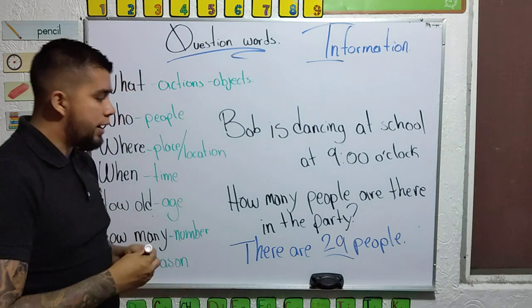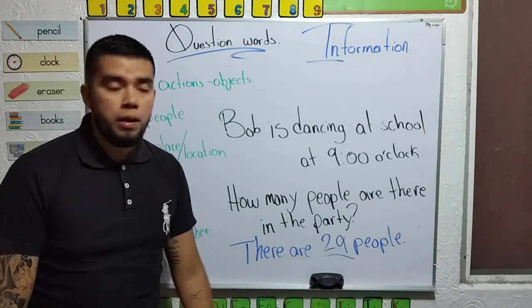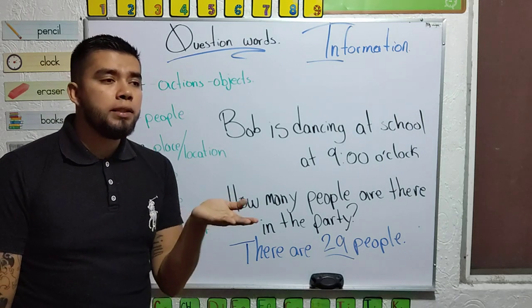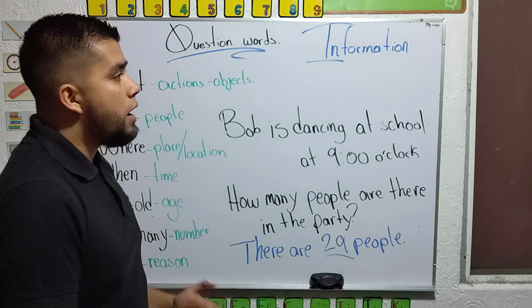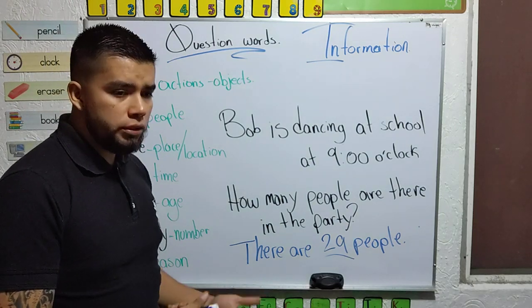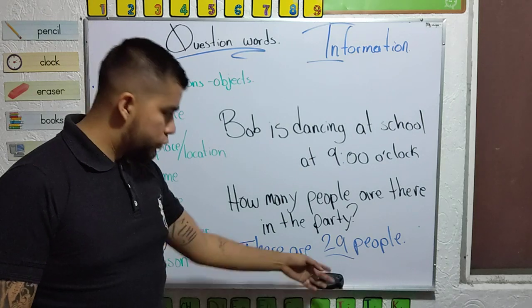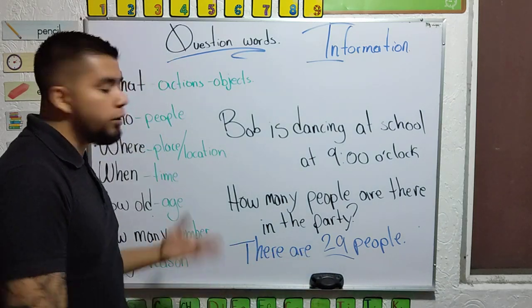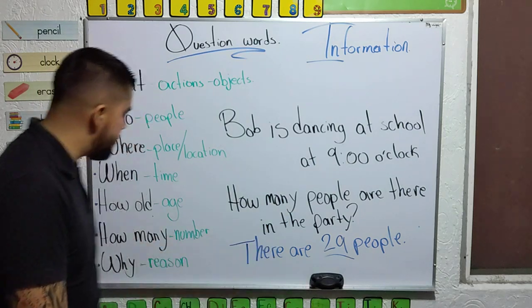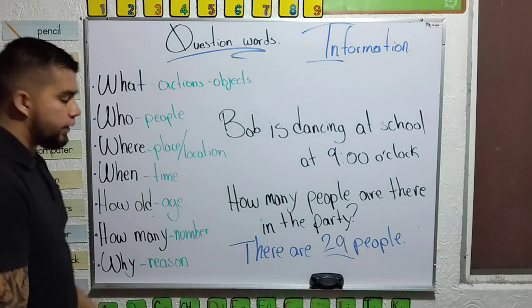How many people are there in the party? There are 29 people. How many students are there in my class? There are 13 students. How many tacos are there in my stomach? Well, there are 20 tacos. Just kidding. Yeah? So, but that is the idea. How many requires information about quantity, numbers. Okay, let's continue.